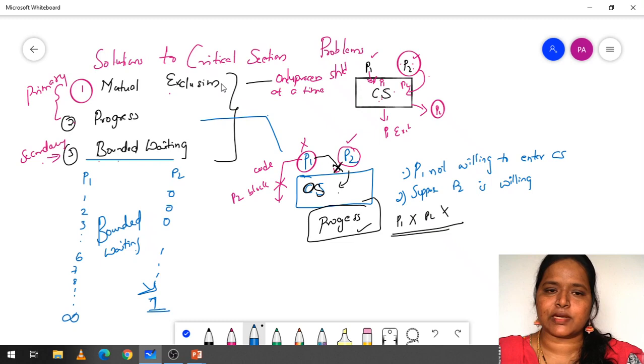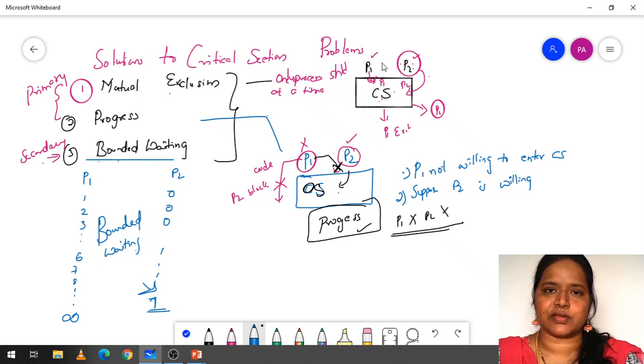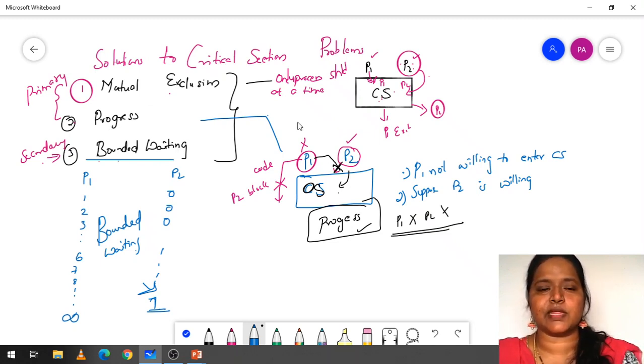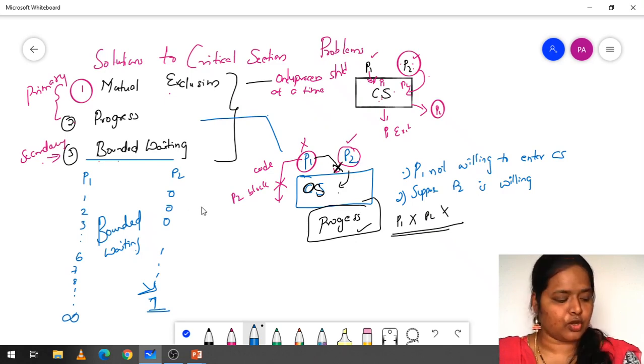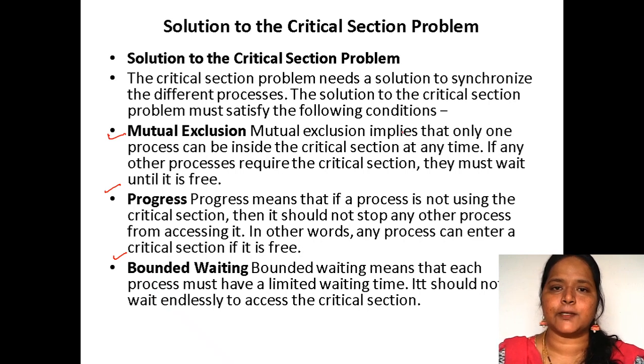If mutual exclusion is not satisfied, we are not going to have process synchronization. If progress is not satisfied, no process synchronization will be there, and if bounded waiting is not satisfied, no process synchronization will be there. Mutual exclusion implies that only one process can be inside the critical section at any time.